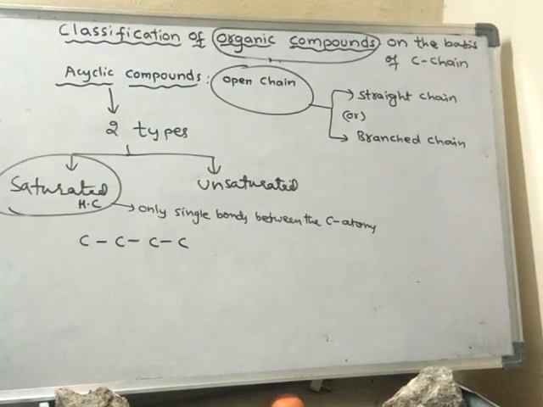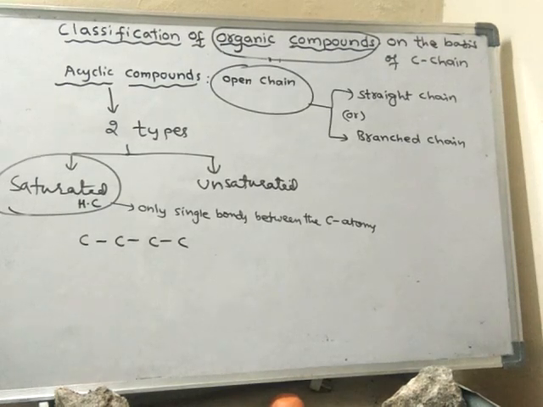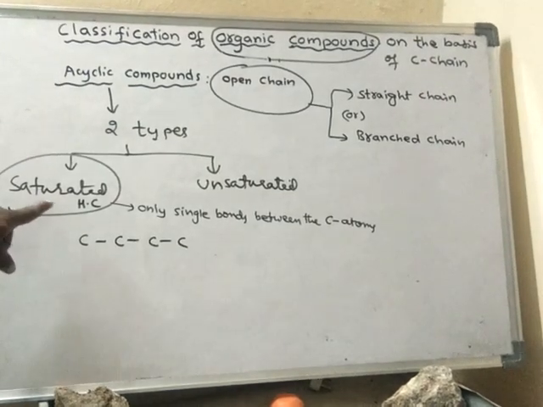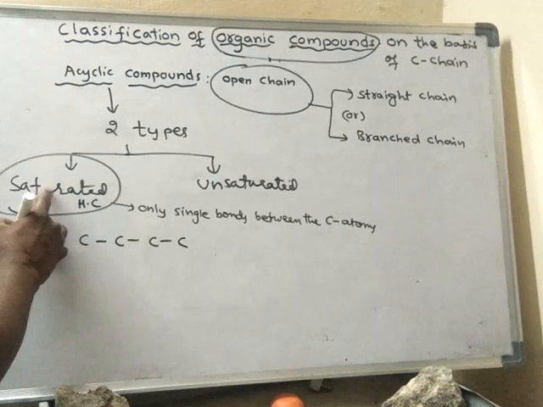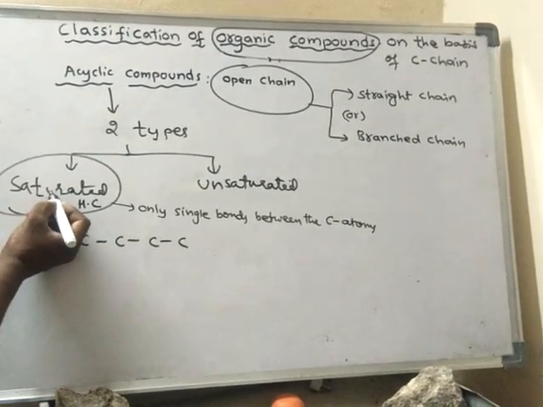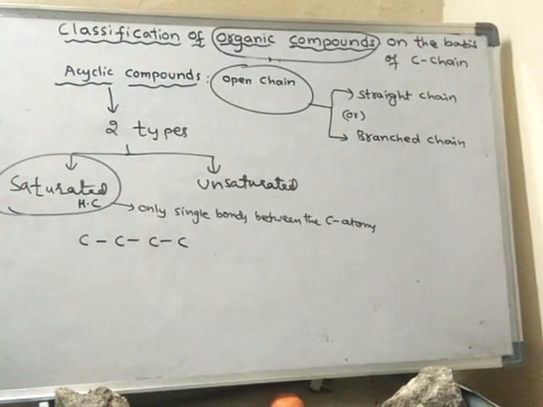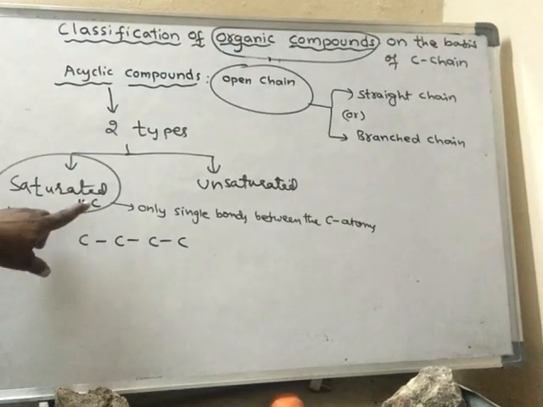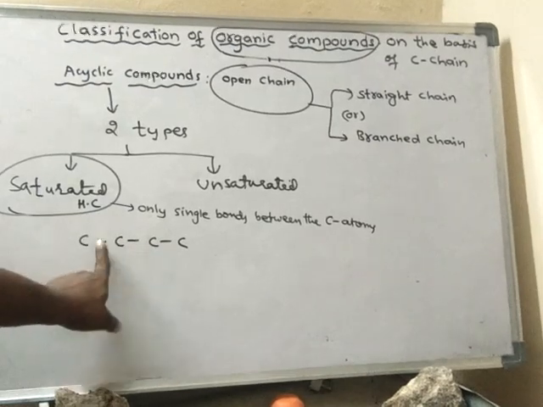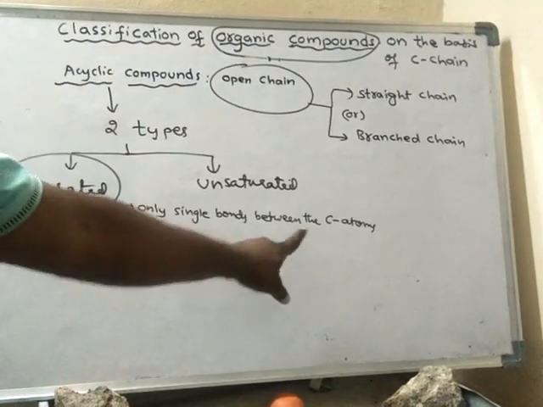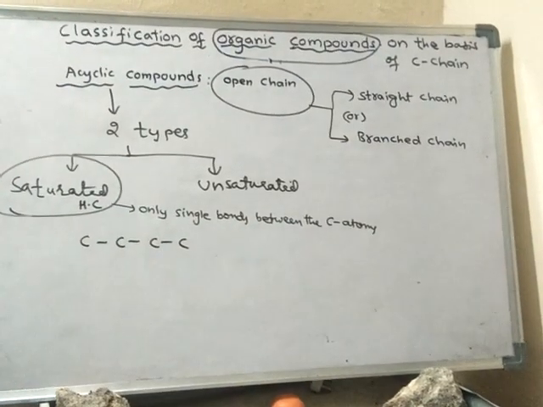Such types of compounds are said to be saturated. Saturated compounds are also called saturated hydrocarbons. Hydrocarbons means only carbon and hydrogen will be there. So between carbon atoms, there are only single bonds.